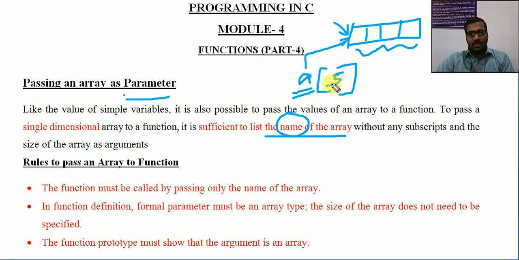A of 1 specifies a particular location, but a simple array name by default points to the base address of the array. So while passing an array as an argument, we are only passing that array name, meaning we are passing that address into the formal parameter. That is the difference between passing a normal value or variable and passing an array as a parameter.